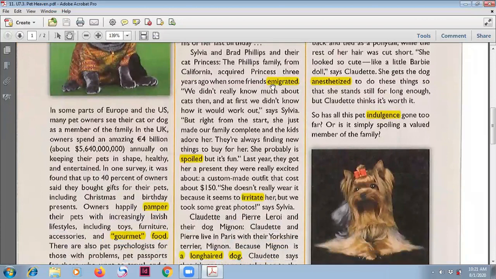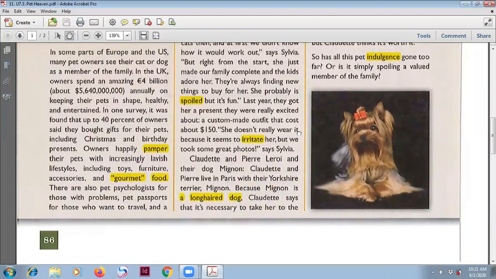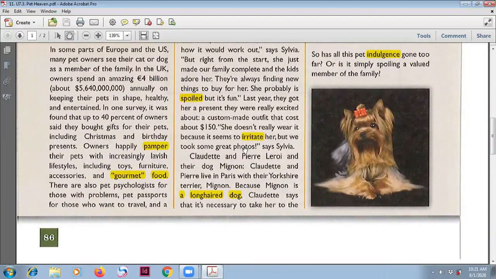Emigrated, yeah, here is move from one country to another to live. And then irritate. Irritate means to annoy. It hurts you, like makes you itchy or something. And then long-haired dog. Of course, a dog has fur, not hair, but when you personalize the dog, you can also give your dog a name, just like you give a name to a person. So you personalize the dog, so you also call the fur hair, a long-haired dog.